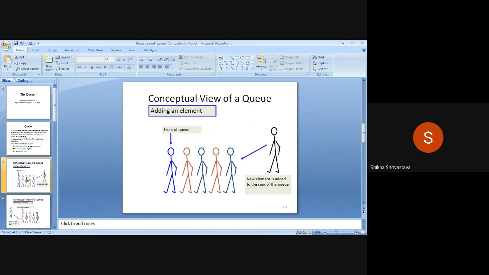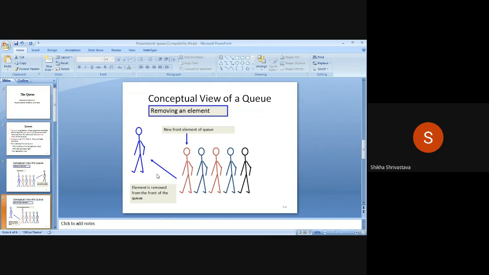So the conceptual view of a queue is like this. We can clearly see that in this example there are five persons standing behind each other. The front of the queue is the person who is in the starting position of the queue, while the rear is the person in the last position of the queue. Whenever a person wants to join this queue, he has to come behind the last element. This is the position where another element is added in the queue.